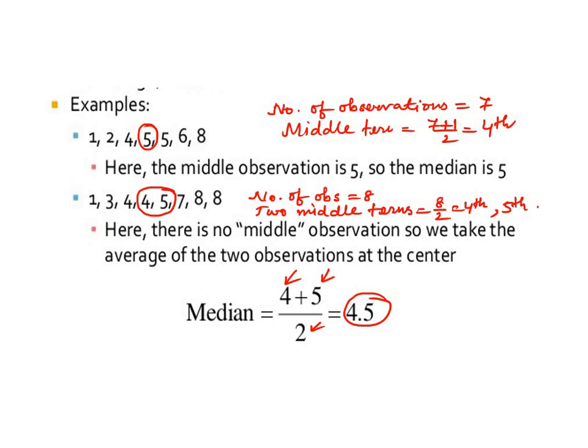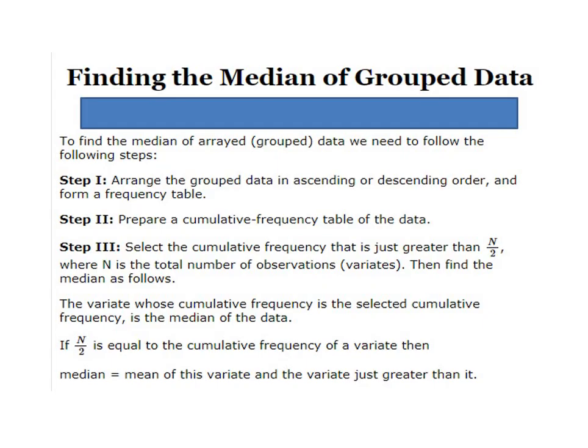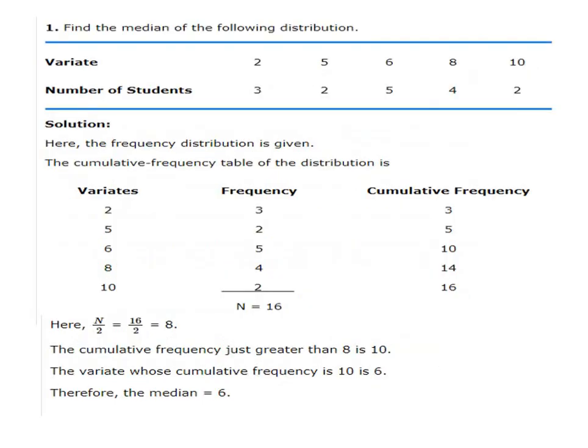Now, in the case of a discrete frequency distribution, the median is obtained by considering the cumulative frequencies. That is finding the median for grouped data. I will show you an example, as describing this by an example is much easier. Let us take this example.